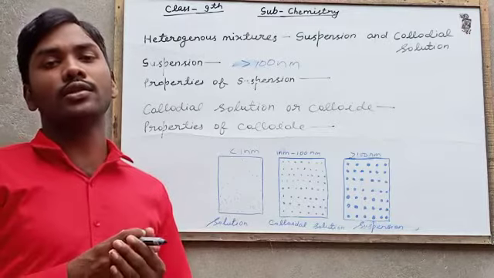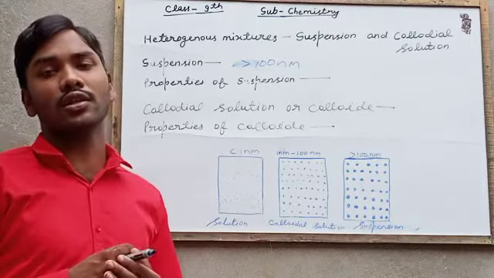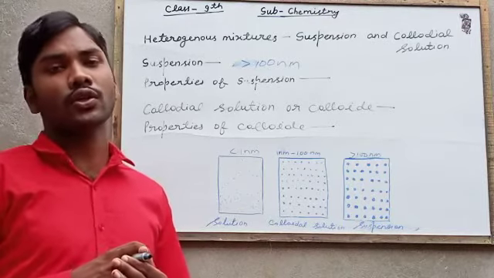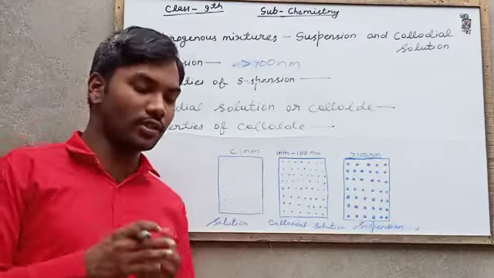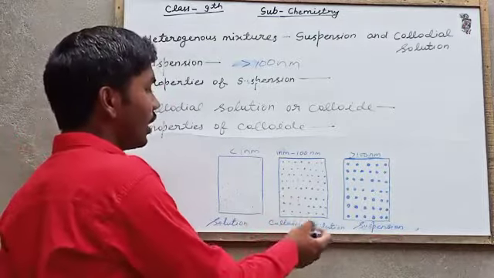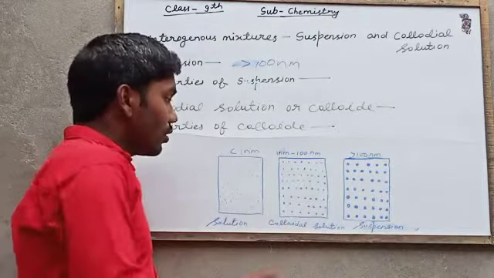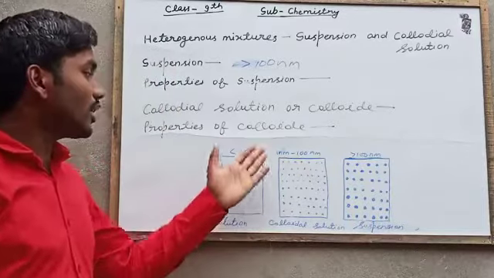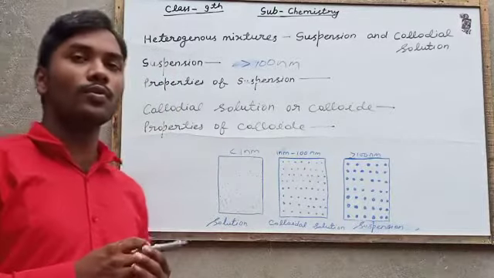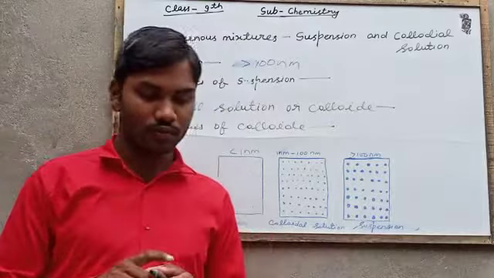In colloid, solute particles are much smaller, so we cannot see them with our naked eyes. In colloidal solution, the solute particle size ranges between 1 micron to 100 micron.